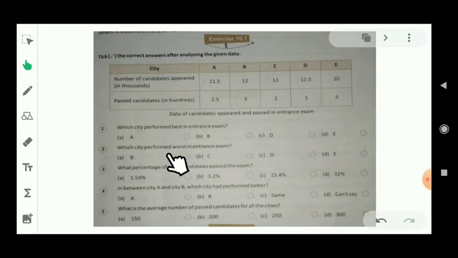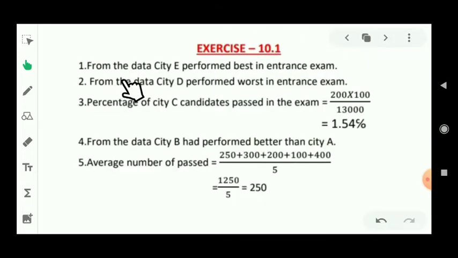So let's see some questions. Which city performed best in the entrance exam? Let's see from this data. Clearly we can see in city E there is the maximum number of candidates who passed. So question number 1's answer is, from the data, city E performed best in the entrance exam.